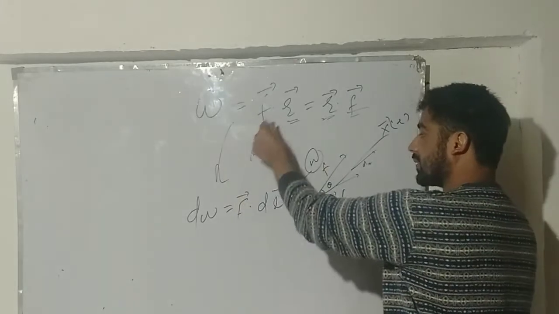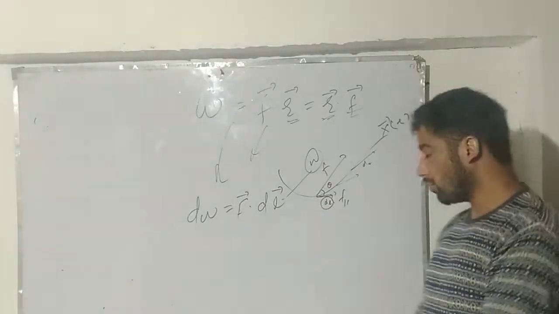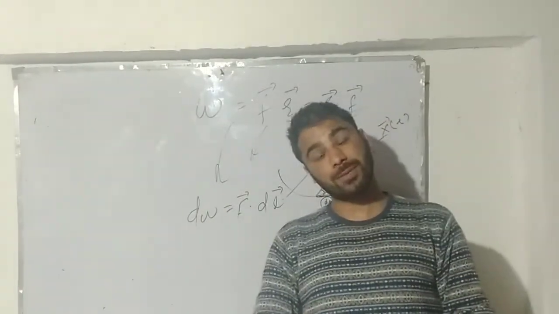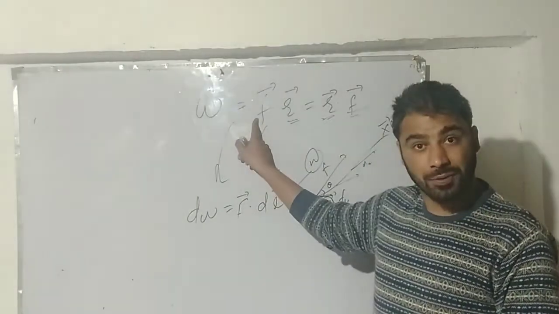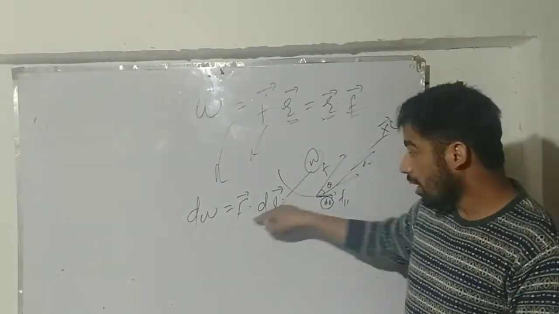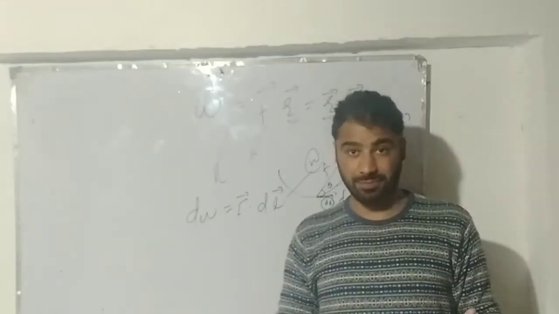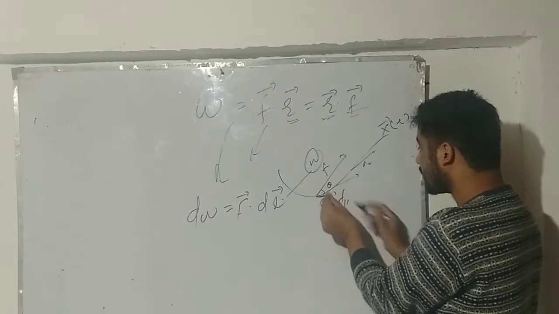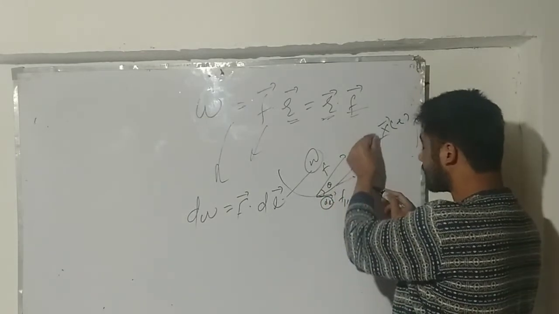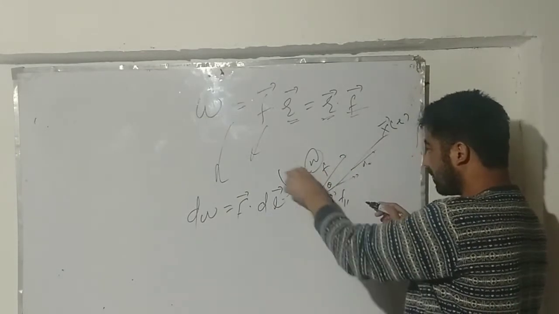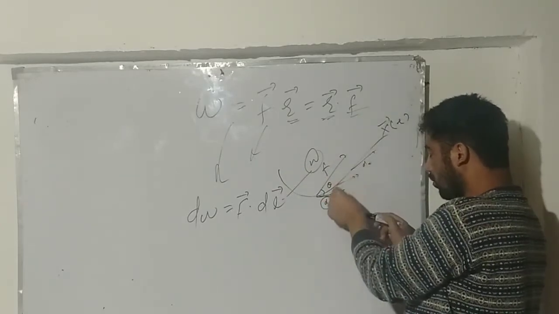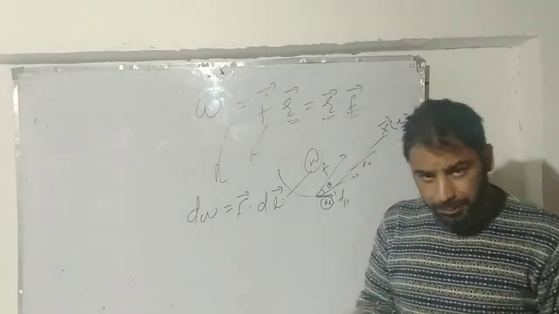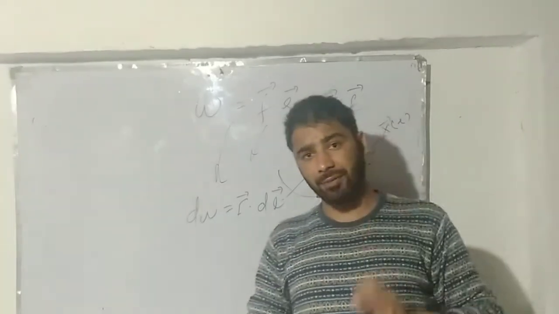So basically this equation is valid for this bit. As I told you, when we talk more specifically about this little displacement, my force seems to be constant, and under the constant force criteria this definition is valid, okay? So I am eager to write down this definition for this bit as well, okay? See, when I talk about these individual little displacements along this displacement curve as a whole, everywhere the force seems to be constant for each little displacement. If I add up these little displacements, I will get my entire work done, okay?